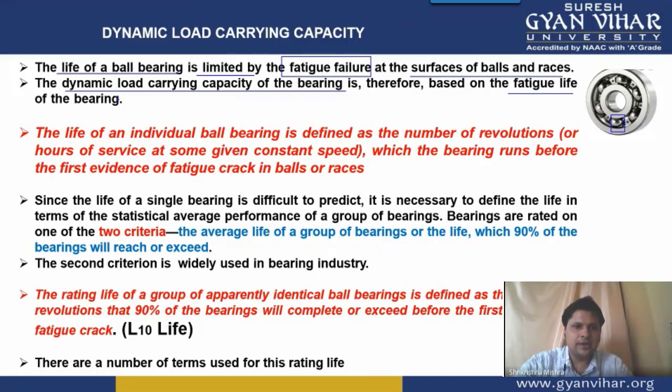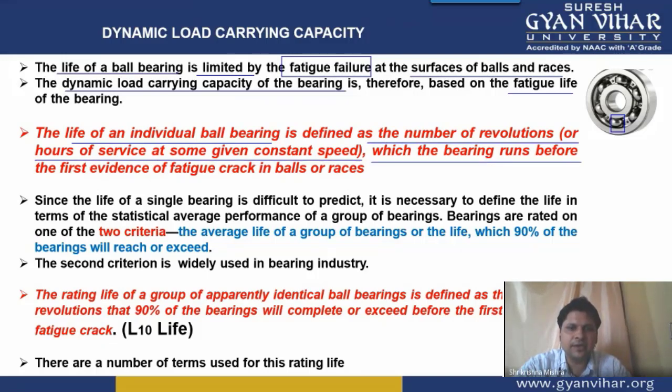In other words, we can say the life of an individual ball bearing is defined as the number of revolutions or hours of service at some given constant speed which the bearing runs before the first evidence of fatigue crack in balls or races. This means the number of revolutions completed by a bearing before the first evidence of a crack in it is considered as the life of a ball bearing. Whenever we are considering the number of revolutions, we are considering it at a constant speed.